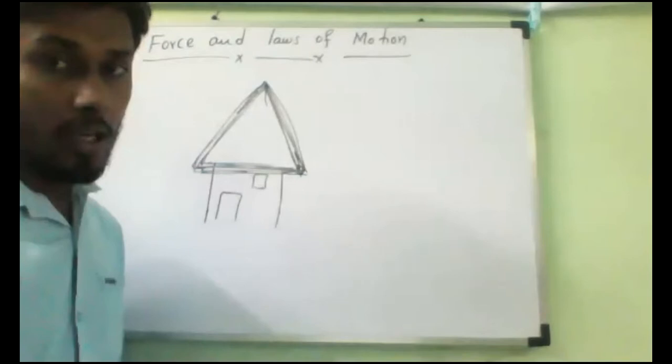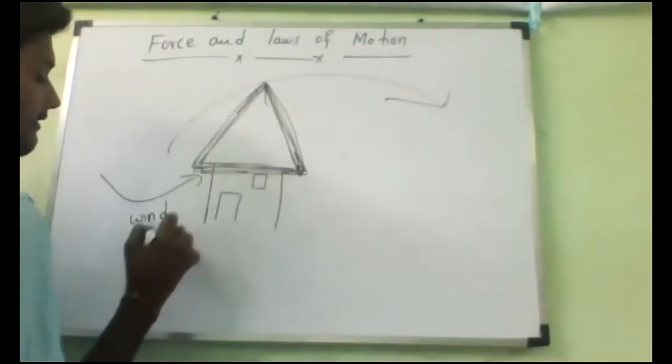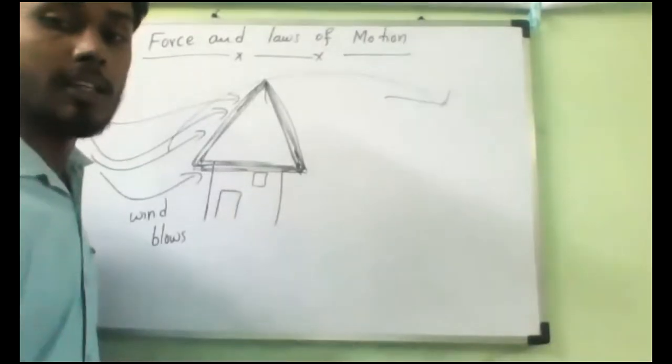Because when strong winds blow, the air force, the wind will blow. By the time the wind blows with speeds like 50 kilometers per hour, 150 kilometers per hour, that speed will come. So this strong wind will come and hit this very forcefully, and it will try to push it like this. That is the reason why the huts will fall down. The roofs of these huts fly away because of this wind force, because this wind pushes them away.